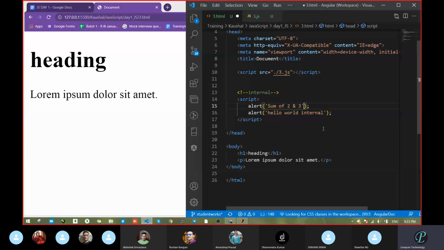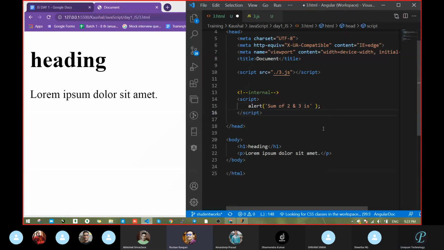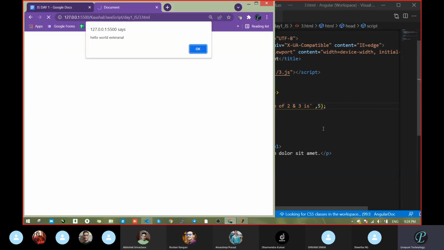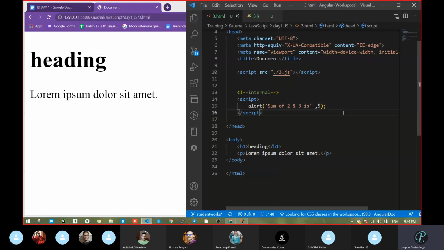Sum of 2 and 3. What is it? Is it 6, 7, 8, 9? Sum of 2 and 3. 5. Okay, you are correct. What happened? Sum of 2 and 3 is 5. It's not showing there.